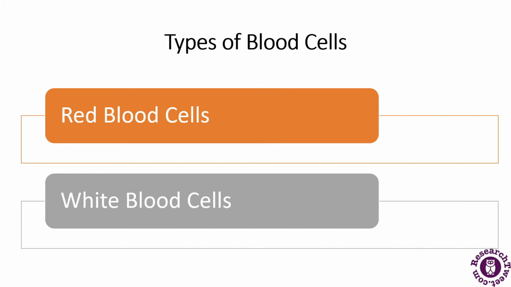So next we will discuss the types of blood cells, that is the red blood cells and the white blood cells. Red blood cells are biconcave cells without a nucleus in humans, and they contain the iron-rich protein called hemoglobin. The red blood cells are red in color because of the presence of hemoglobin. The white blood cells are colorless because they do not have hemoglobin in them, and they are further classified as granulocytes and agranulocytes.